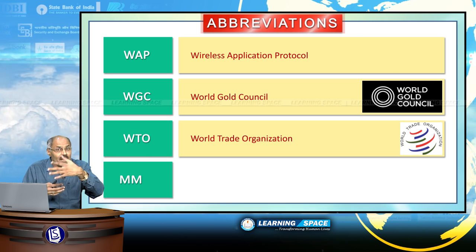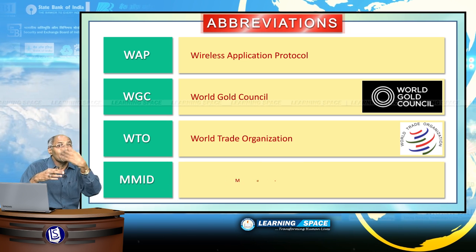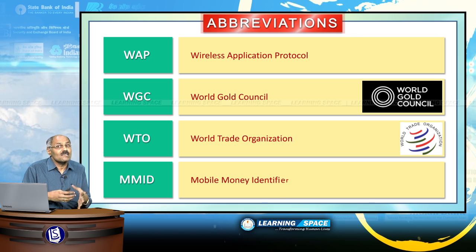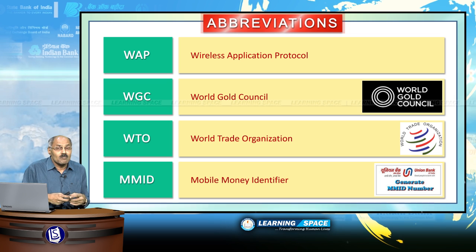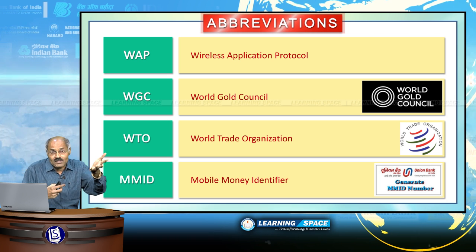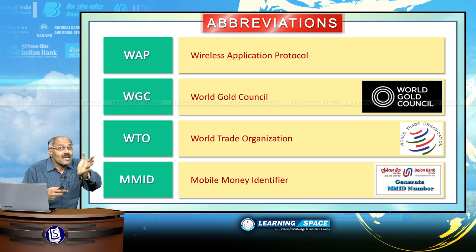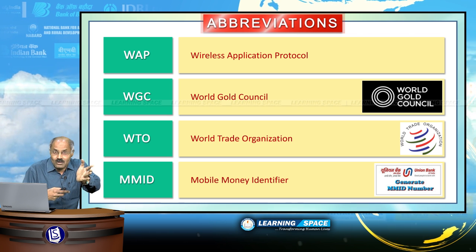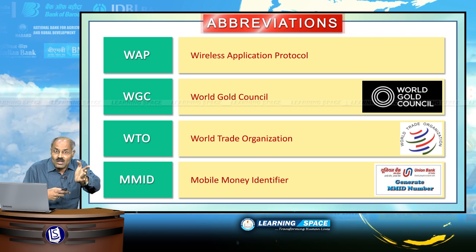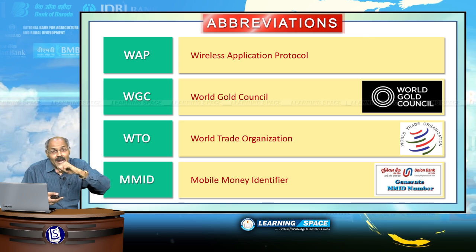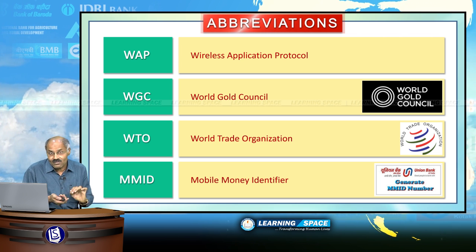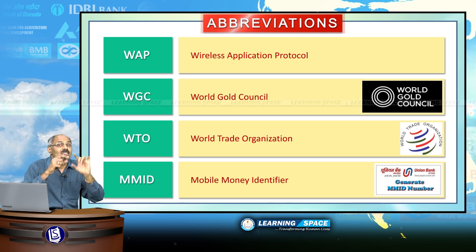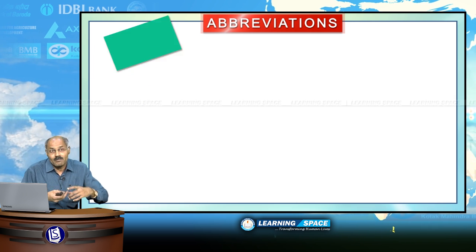Look into the next one, MMID, Mobile Money Identifier. That is the 7-digit code basically used in mobile money transfers, or you can say mobile banking applications. When you want to transfer money through the mobile phone, you require MMID. MMID is Mobile Money Identifier. Please don't forget, it is a 7-digit code.